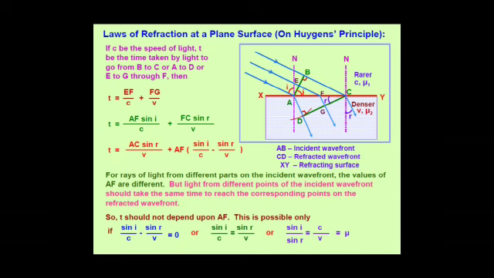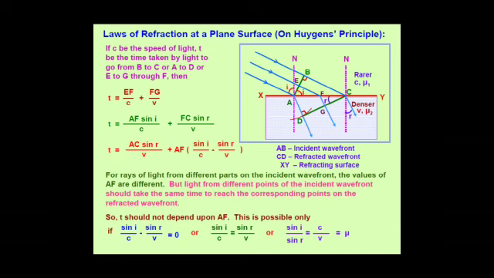Taking A as center and v into t as the radius, we draw an arc, and from point C we draw a tangent to this arc which touches at point T. The line shown in the figure by CD is the refracted wavefront, making angle R, that is the angle of refraction, with the surface xy.